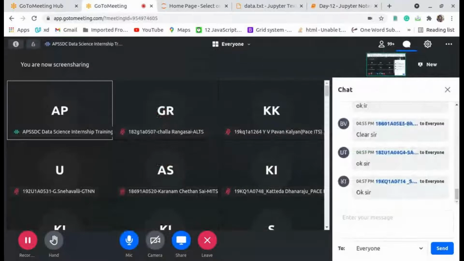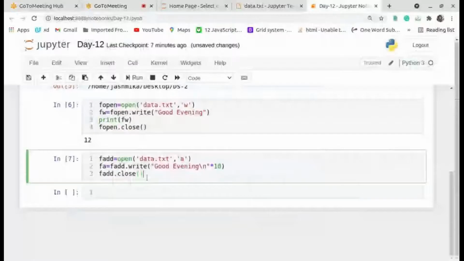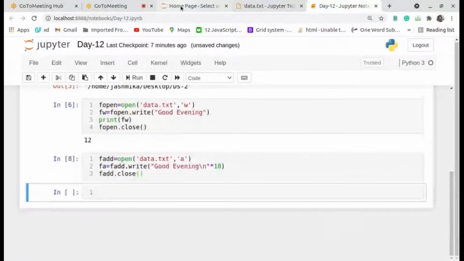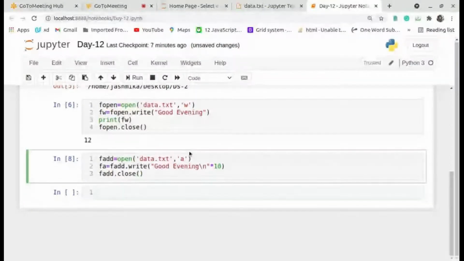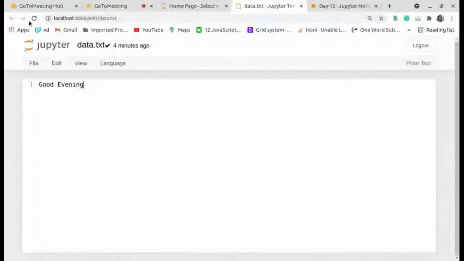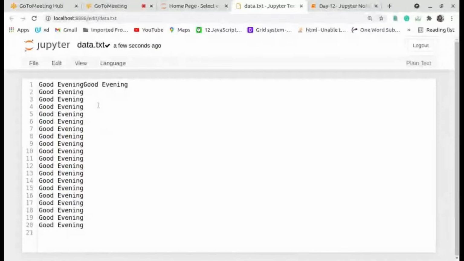Okay, now I will run our cell. Now I will check our data in the data.txt file. If using the append method, it will add the data at the end of your file. అంటే మనకి 10 లైన్స్ ఆఫ్ కోడ్ ఉందంటే 11th లైన్లో డేటా అన్నది యాడ్ అవుతుంది. ఇట్ ఓకే. నౌ ఐ విల్ రిఫ్రెష్ ఇట్ అగైన్ మై బ్రౌజర్. నౌ ఐ విల్ గాట్.